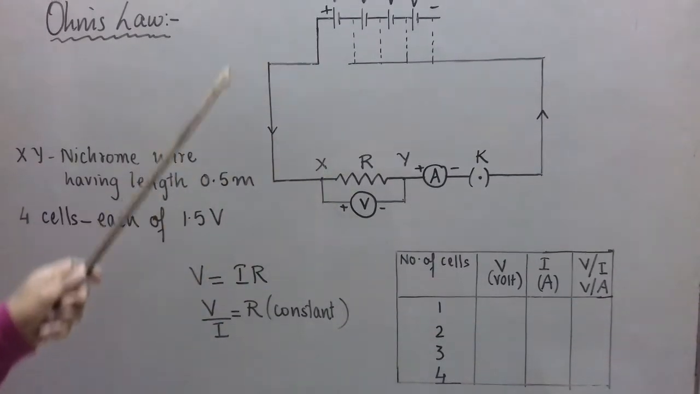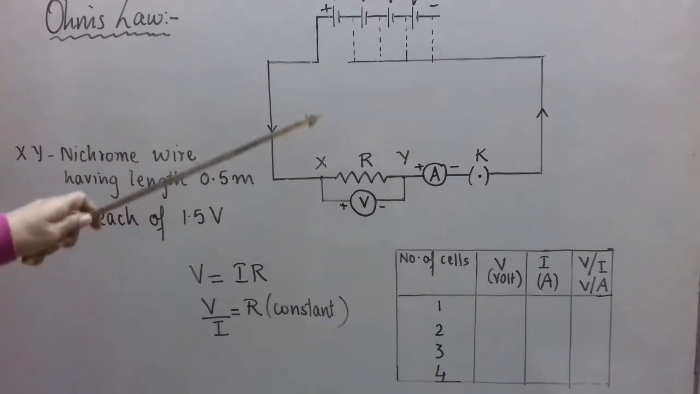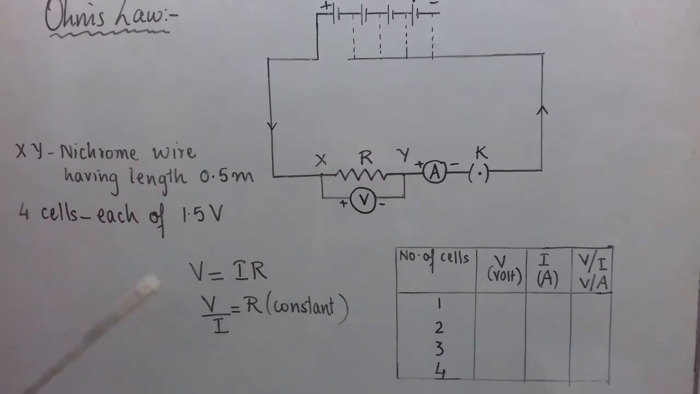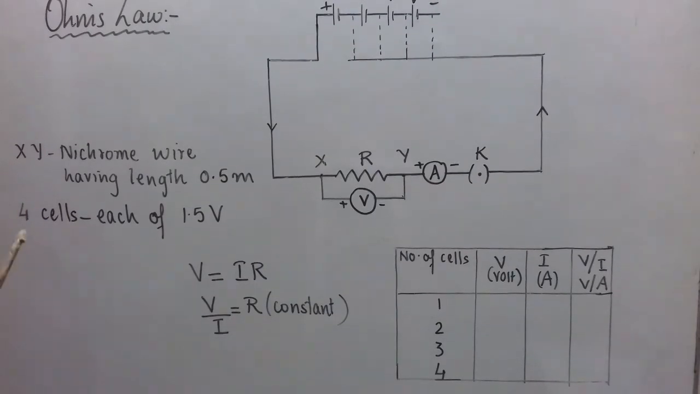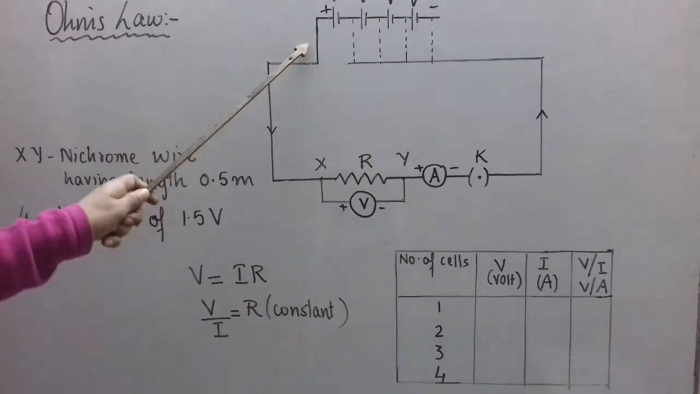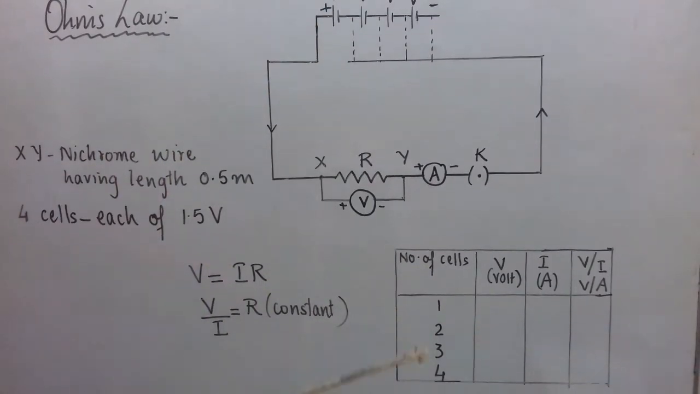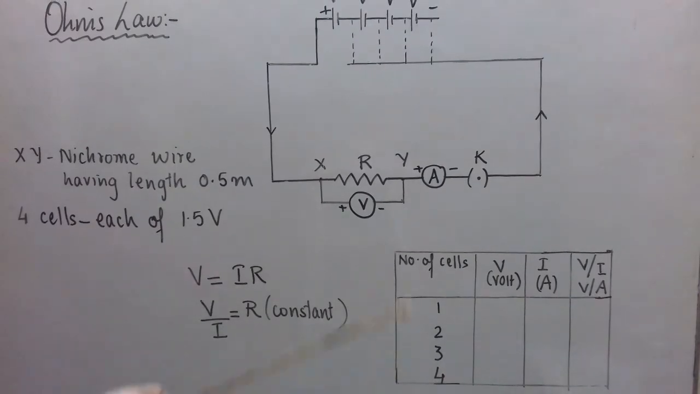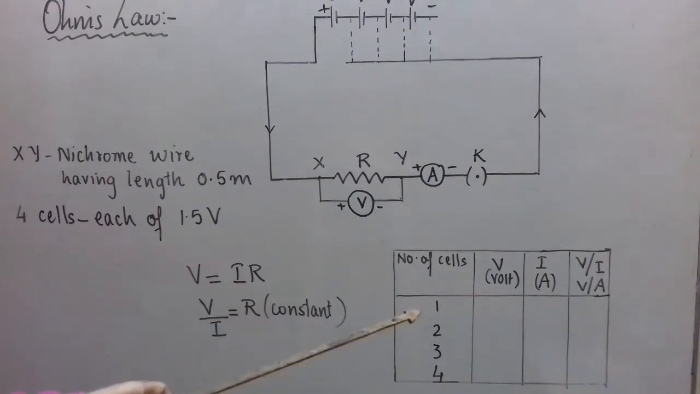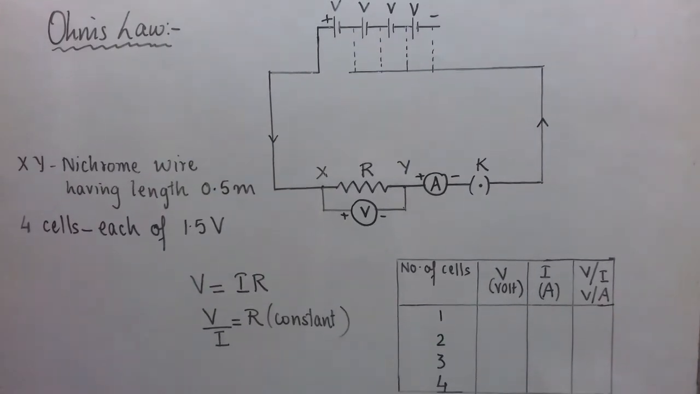We know in series, in the circuit, the same current flows through the entire circuit. I hope you have understood this very well. Each time, when you use two cells, the potential difference will be doubled, 2V, then 3V, then 4V. Current will also be accordingly doubled, tripled or 4 times as shown here. I will be showing it now.